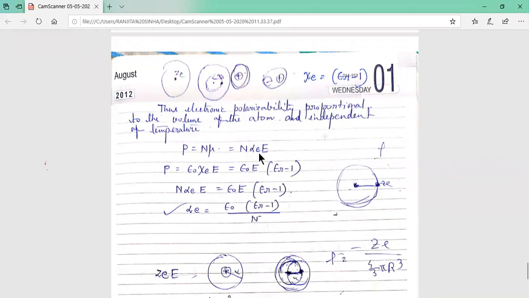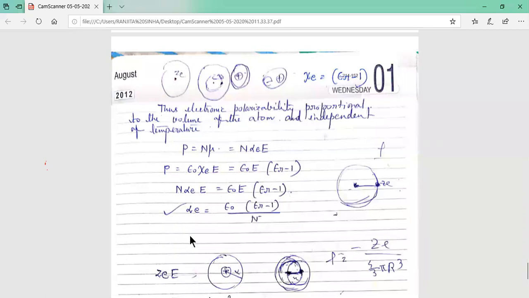Come to this expression. This is another expression of P. So n into alpha e into E is equal to what? Epsilon 0 E into epsilon r minus 1. Equating both sides, n alpha e into E equal to epsilon 0 E into epsilon r minus 1. E cancels from both sides. So alpha equal to what? Alpha equal to epsilon 0 into epsilon r minus 1 divided by n.